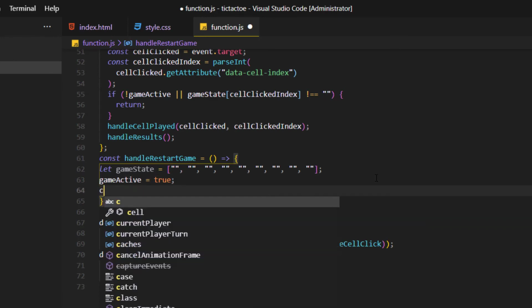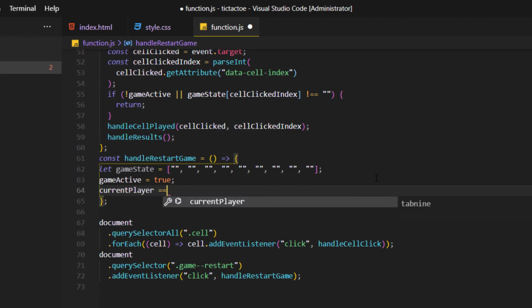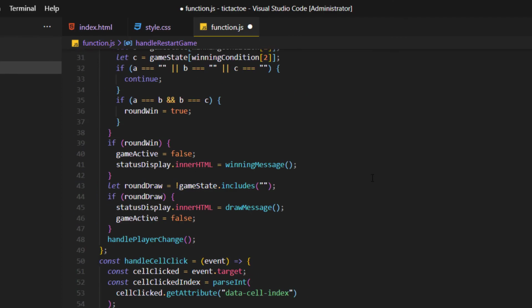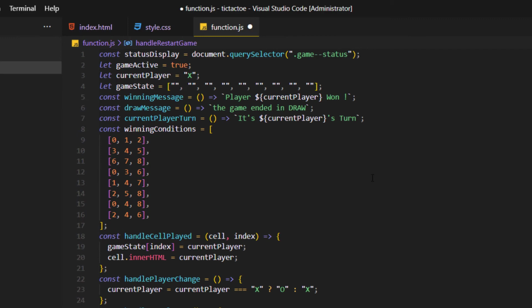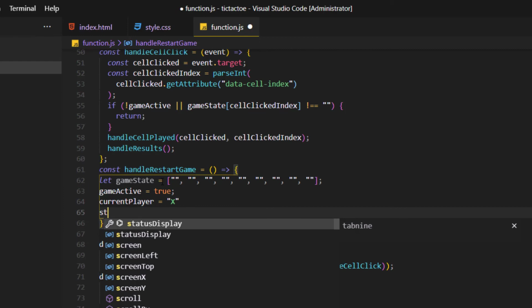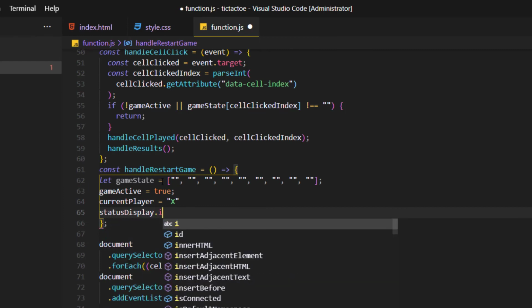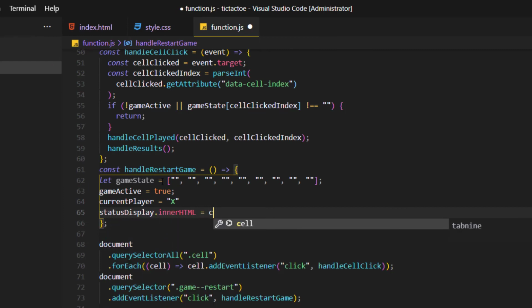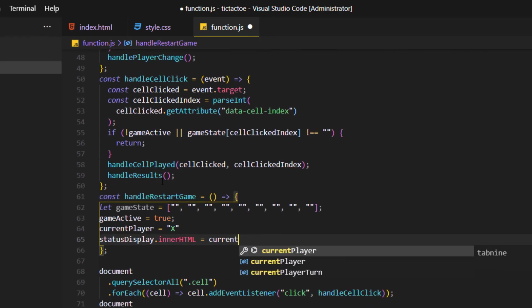We have the current player changed to X, as we claimed at the very beginning. Maybe we can add status display inner HTML current player turn.